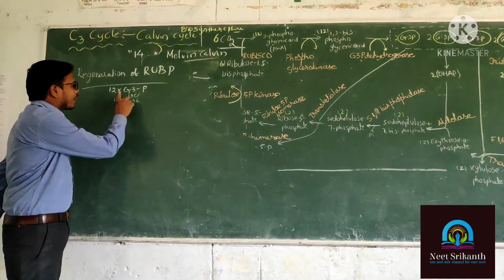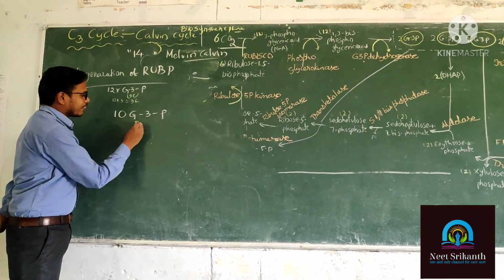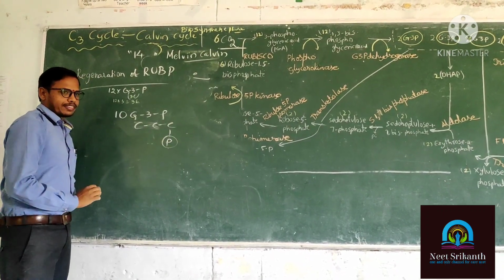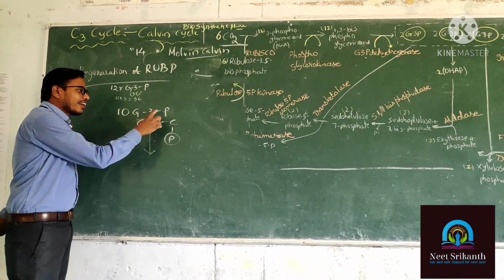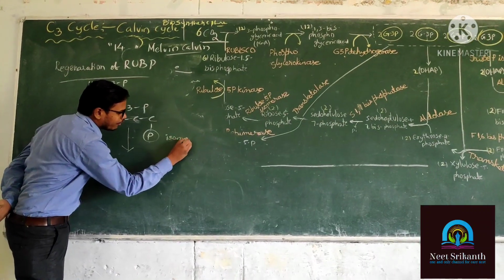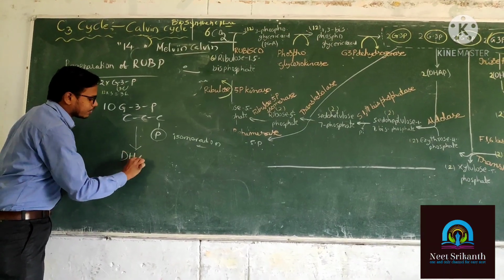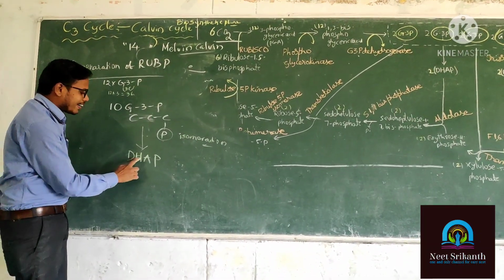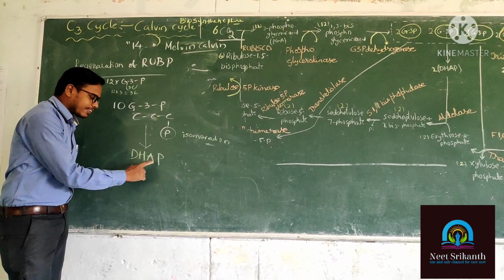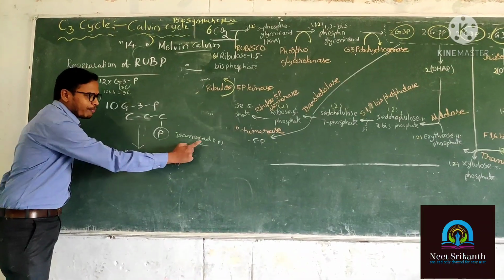Now what happened? 2 are going to be subtracted. So how many G3Ps do we have remaining? 10. You can observe G3P has 3 carbons, and the top place has a phosphate. Now the glyceraldehyde 3-phosphate undergoes isomerization and turns into DHAP, dihydroxyacetone phosphate.